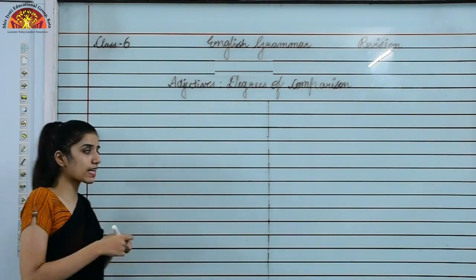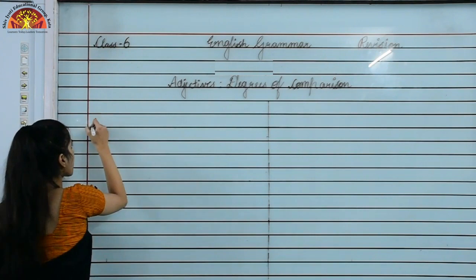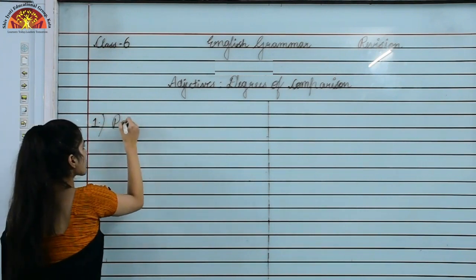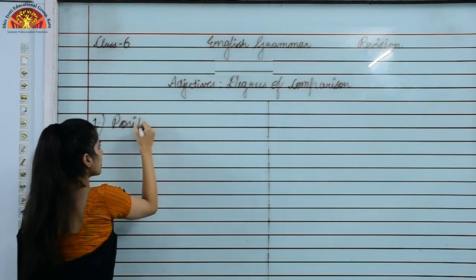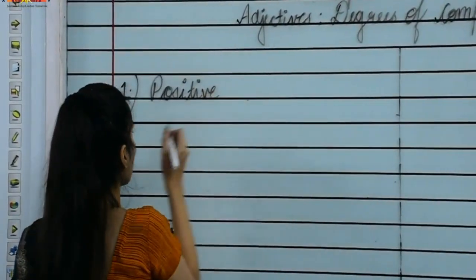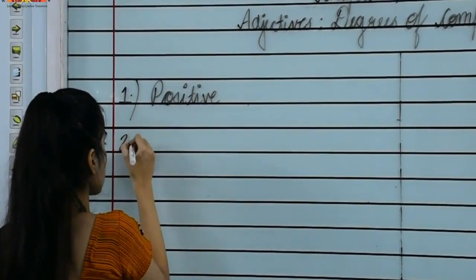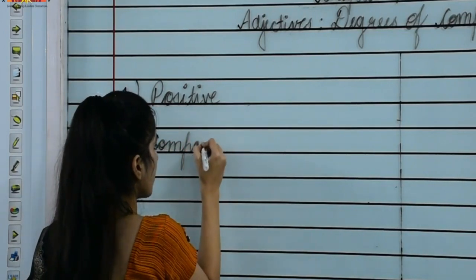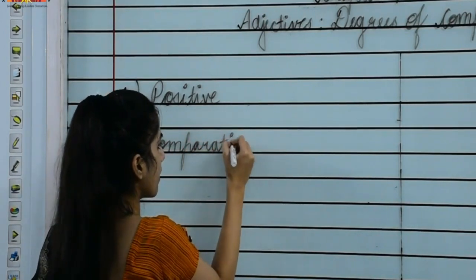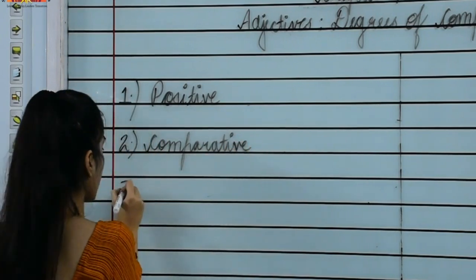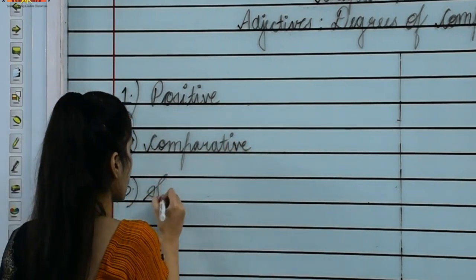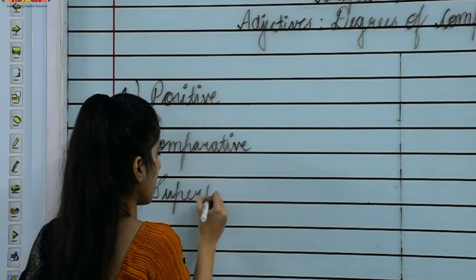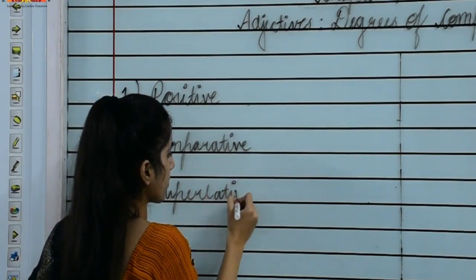So what are these degrees? First one is positive degree, second is comparative, and the third one is superlative.